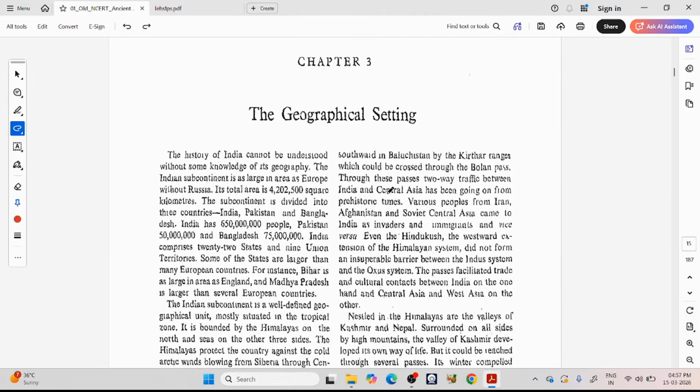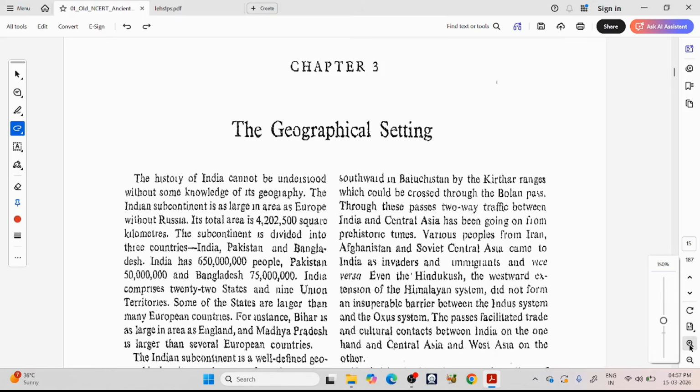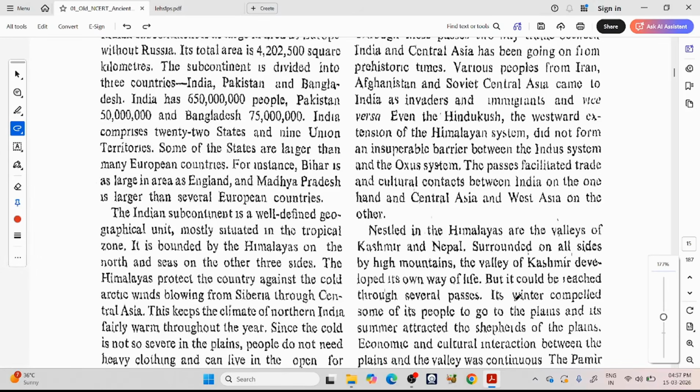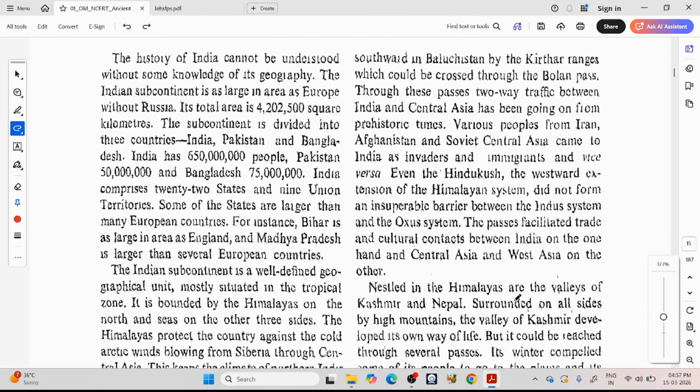We are talking about the geographical setting of India and how this geography has determined our history. The history of India cannot be understood without some knowledge of its geography. The Indian subcontinent is as large in area as Europe without Russia. Its total area is 42,02,500 square kilometers.